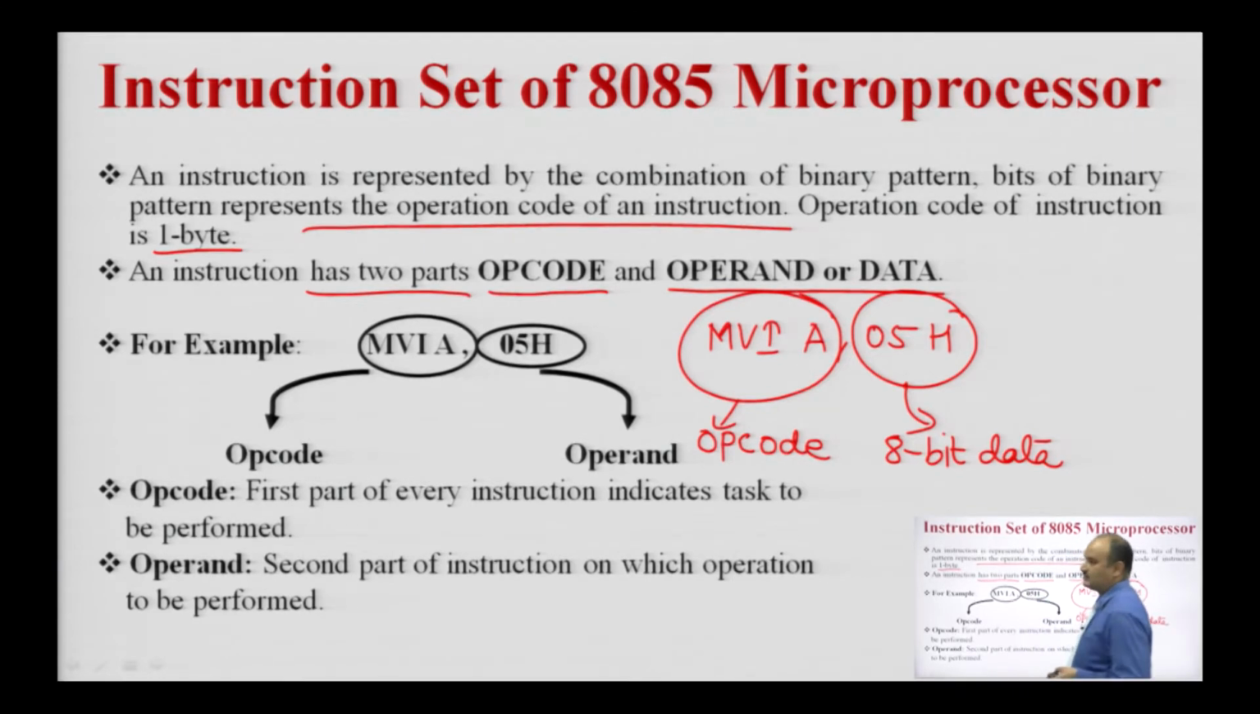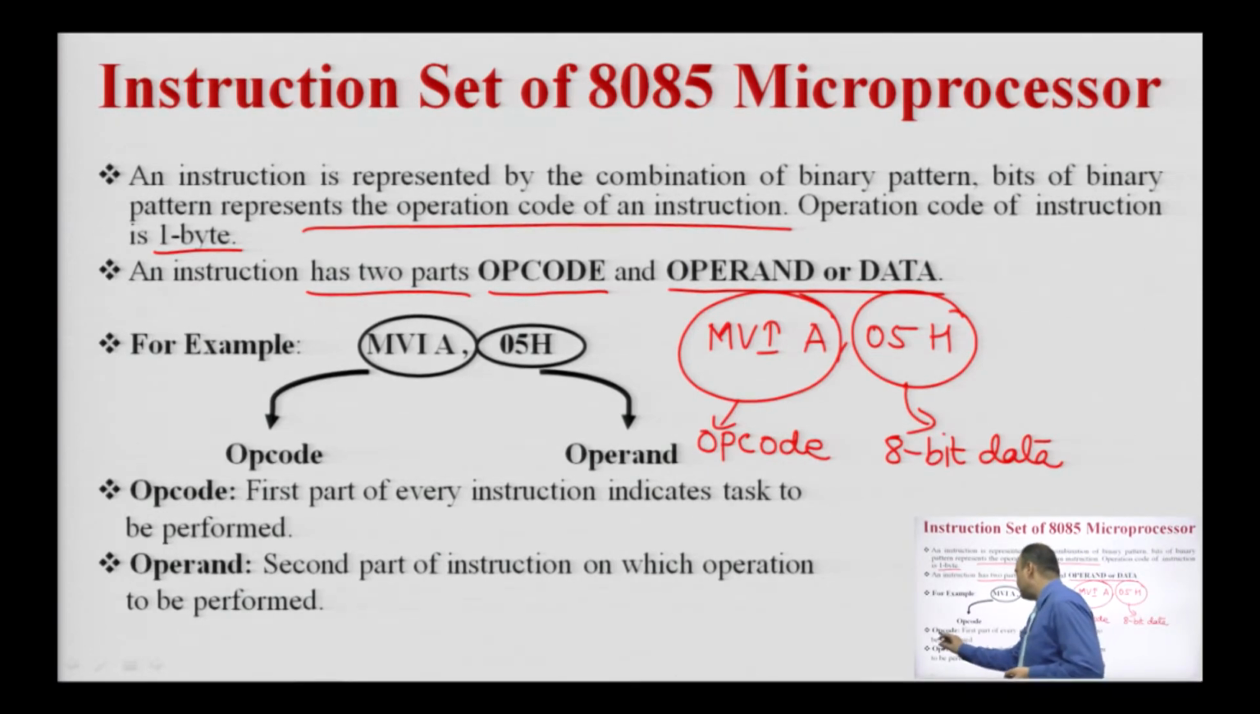Whenever the microprocessor executes this instruction MVI A, 05H, it will immediately copy 05H, which is the 8 bit data, into the accumulator. The A register is nothing but the accumulator register, and this data is specified in the instruction. So, the processor will immediately copy 05H into the accumulator. It is a 2 byte long instruction. The first byte is the opcode and the second byte is the 8 bit data.